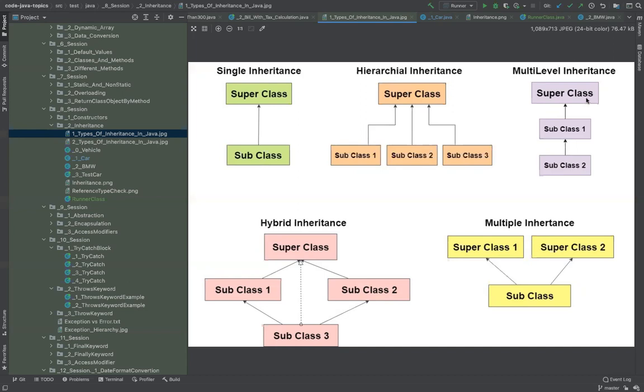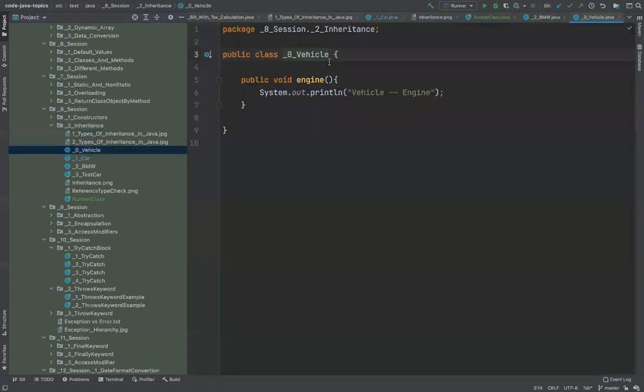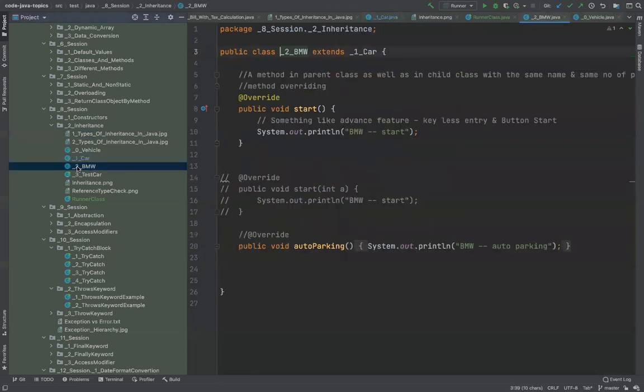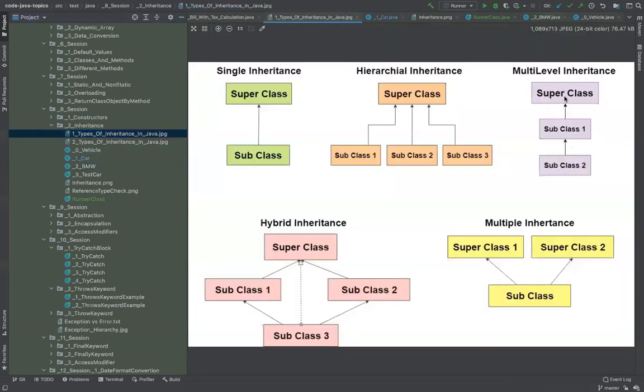Multi-level, again same thing. We have a class, this class inheriting this class inheriting this class. The example which you have here, for example, vehicle is the parent class, car is extending the vehicle, then we have a BMW which is extending car. That means this is extending this, and this is extending this. So this is an example of multi-level. So this is your vehicle, this is your car, this is your BMW. So this is the multi-level inheritance example which has been implemented here.